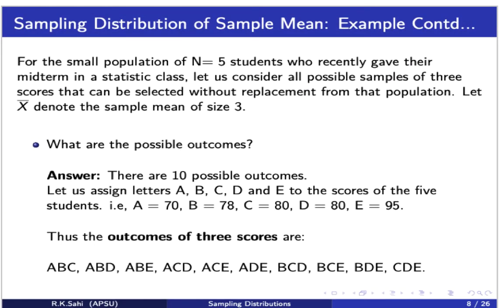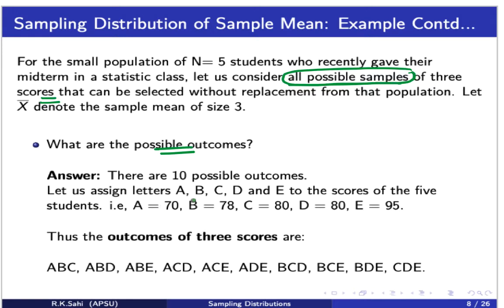Here is the answer. For a small population of n equals 5 who recently gave their midterm, let us consider all possible samples of 3 scores. So the first thing is, what are the possible outcomes I can have? Remember we have 5 of these scores. First we're going to make our life simpler. Because we have number grades, 70, 78, 80, 80, and 95, these are the midterm scores for the 5 students.